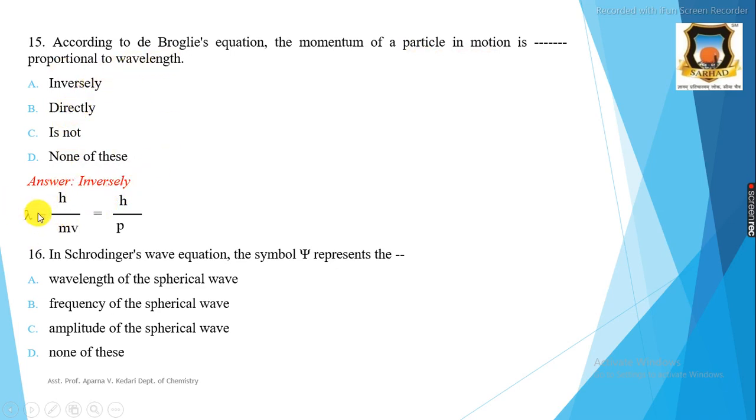Here is the de Broglie equation: lambda is equal to h upon mv, that is, it is equal to h upon p. The momentum of the particle is inversely proportional to lambda, that is, the wavelength.